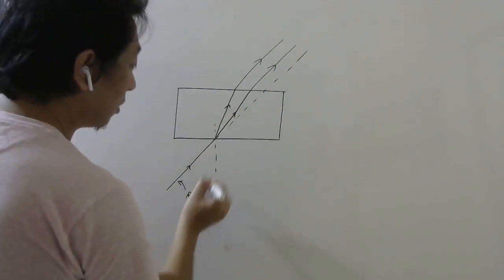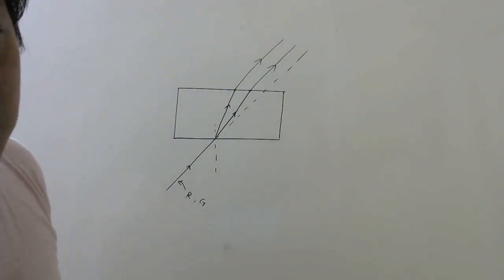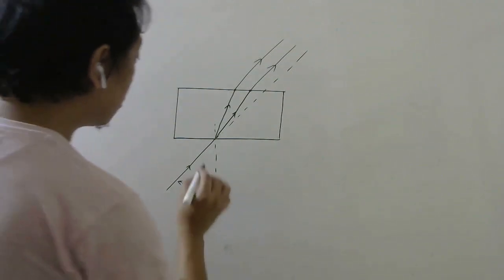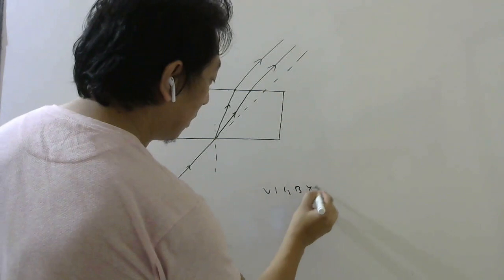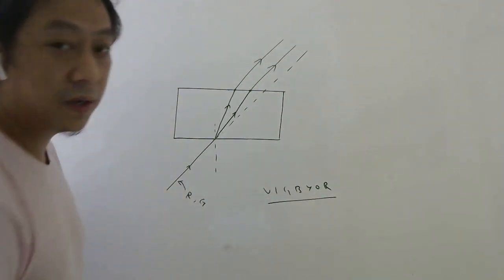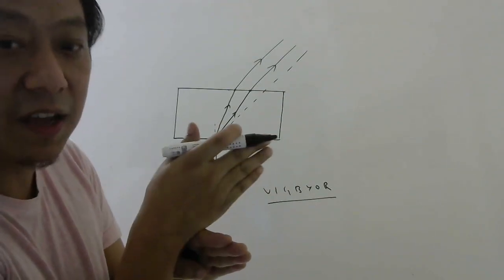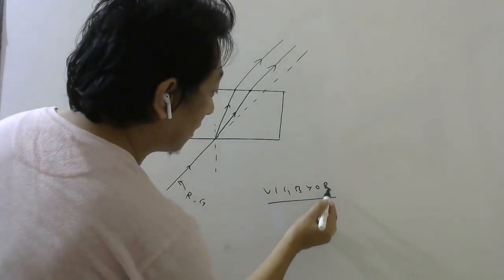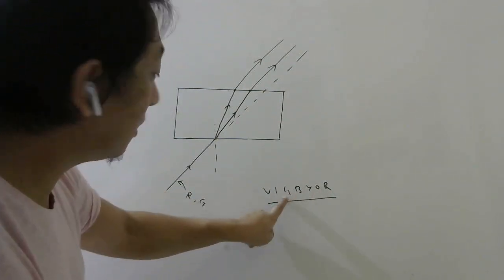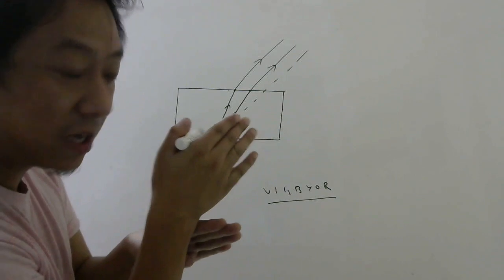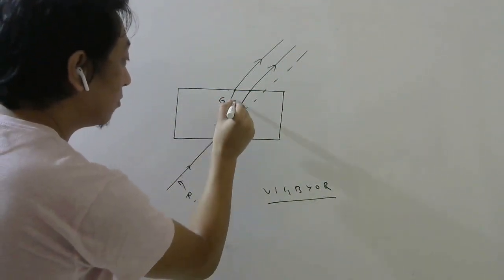But the two colors will not emerge from the same point. It will emerge from different points. Okay. So let us see which one is it. Already you know, VIBGYOR. So you need to remember that violet deviates the most from its initial direction. So if you go this side, red will deviate the least. So out of red and green, green will deviate more from its initial direction. So this will be green, this will be red.